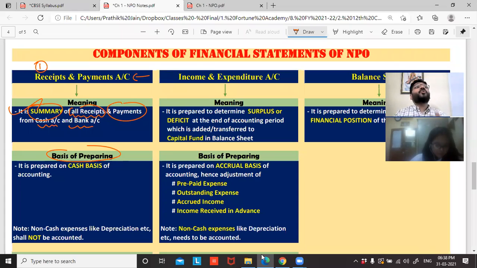Incurring is a condition. So when is expense incurred? Which point of time? When is income earned? Which point of time? That I'll be discussing in some time. So receipts and payment account, guys, by the name itself, it is money coming in and going out. So obviously it has to be on cash basis. Any doubts in this?